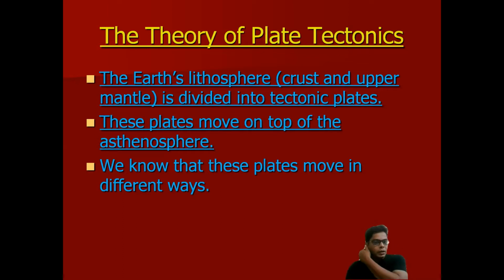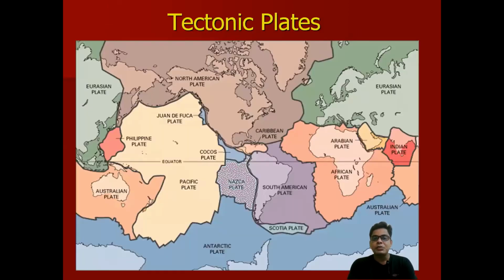mantle. The Earth's lithosphere, or the crust or the upper mantle, is divided into tectonic plates, and these plates move on the asthenosphere. That movement is very slow, some millimeters per year. Perhaps you can see behind me there are some plates.